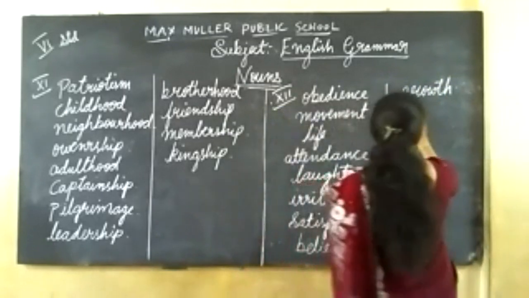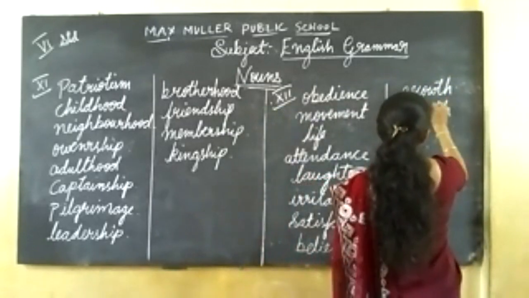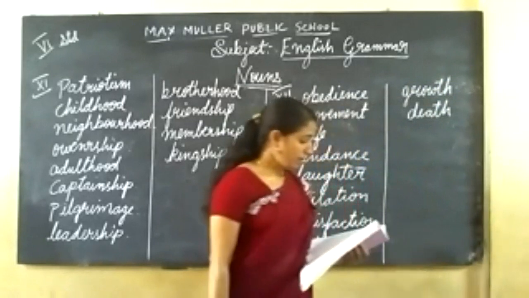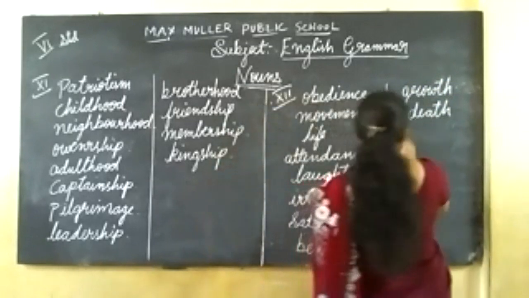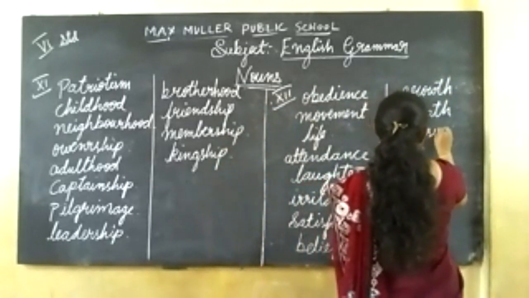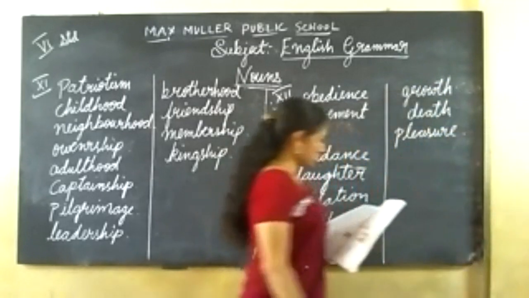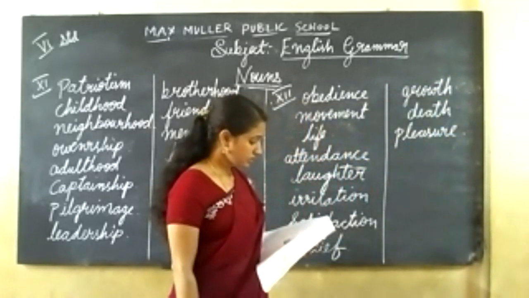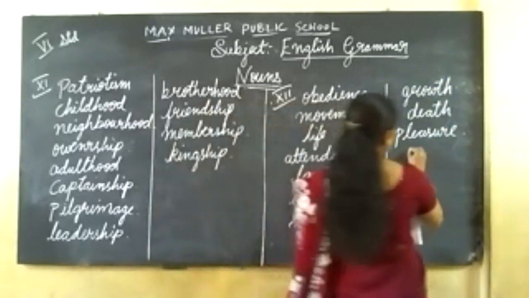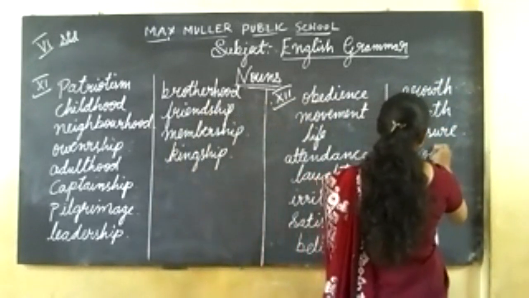Die, death. Please, pleasure. Choose, choice.